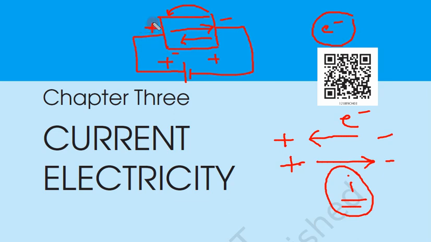Initially we applied a positive potential on this terminal on side 1 and a negative potential on side 2 of this conductor. So the field would be from positive to negative, and the flow of charge carriers would try to balance this electric field. So now what will happen? Negative charges will start flowing from this side to this side. So this will become negative, this will become positive, and this negative and positive will try to balance each other. So there would be an internal field.